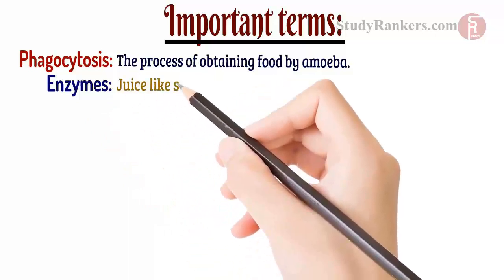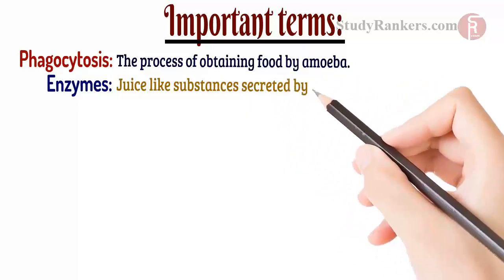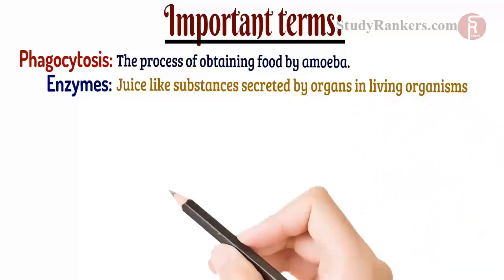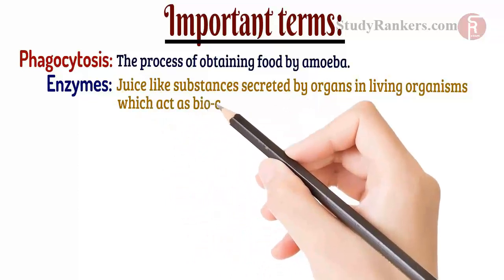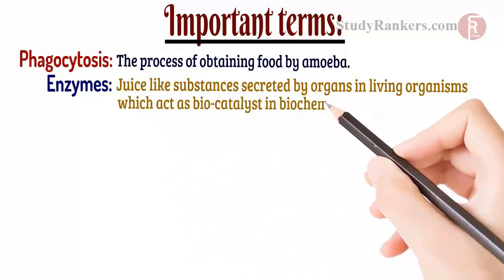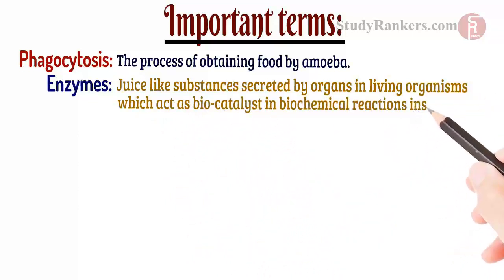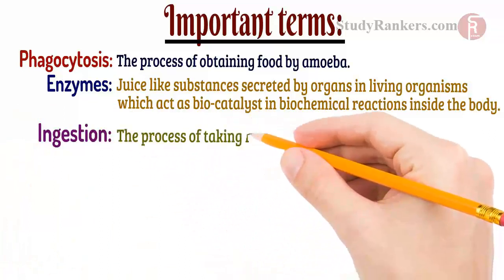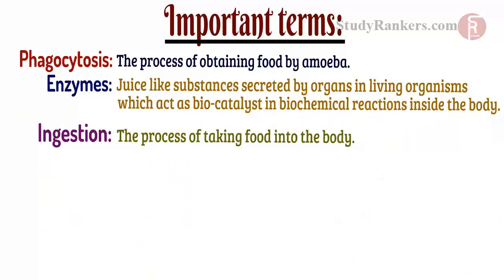Enzymes are juice-like substances secreted by organs in living organisms which act as biocatalyst in biochemical reaction inside the body. Ingestion, the process of taking food into the body.